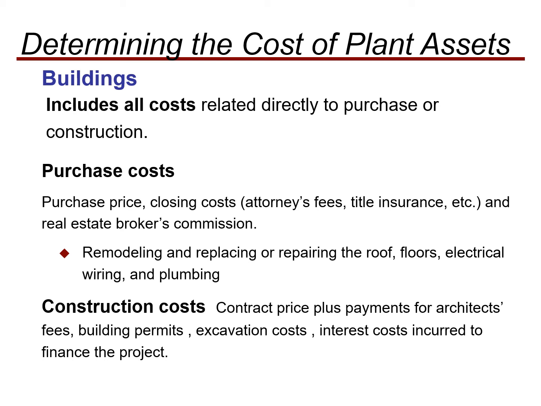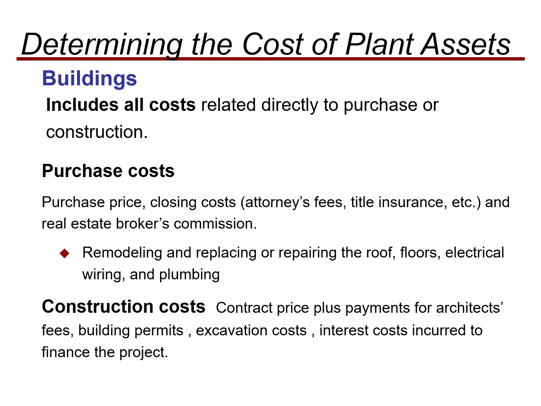So remodeling, and replacing or repairing the roofs, floors, electrical wiring, and plumbing are all part of your construction or remodeling cost. Then there is construction cost: contract price plus payment for architect fees. In remodeling, the building is already constructed and you make certain changes in it. But when you are constructing your building, construction costs include the contract price plus payment for architect fees, building permits, excavation cost, and interest costs incurred to finance the project.